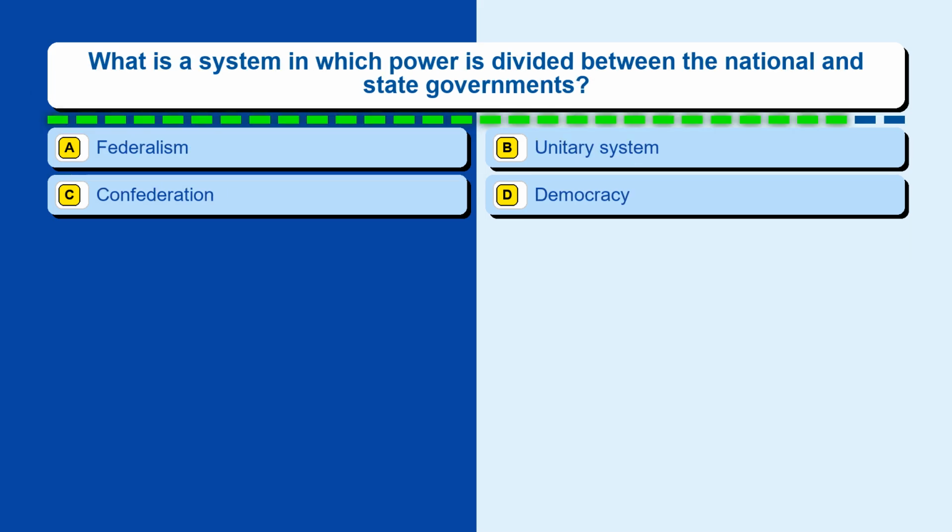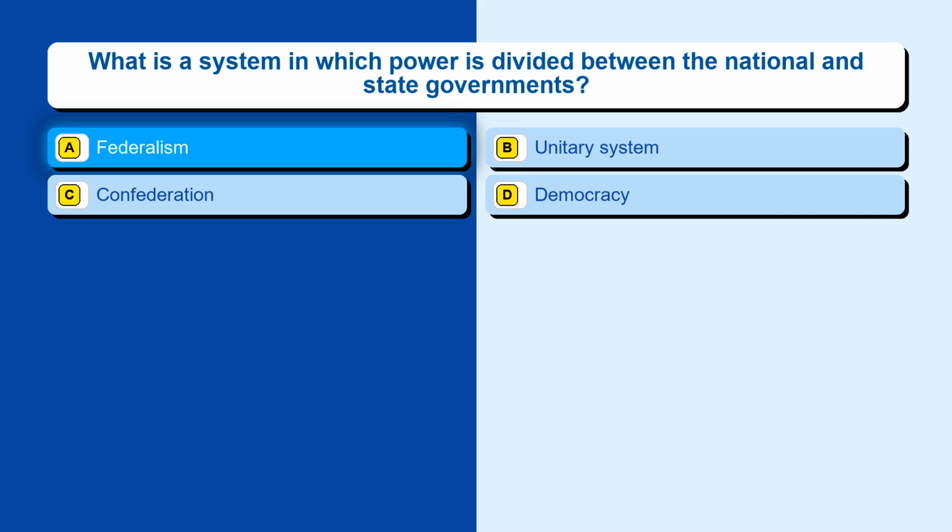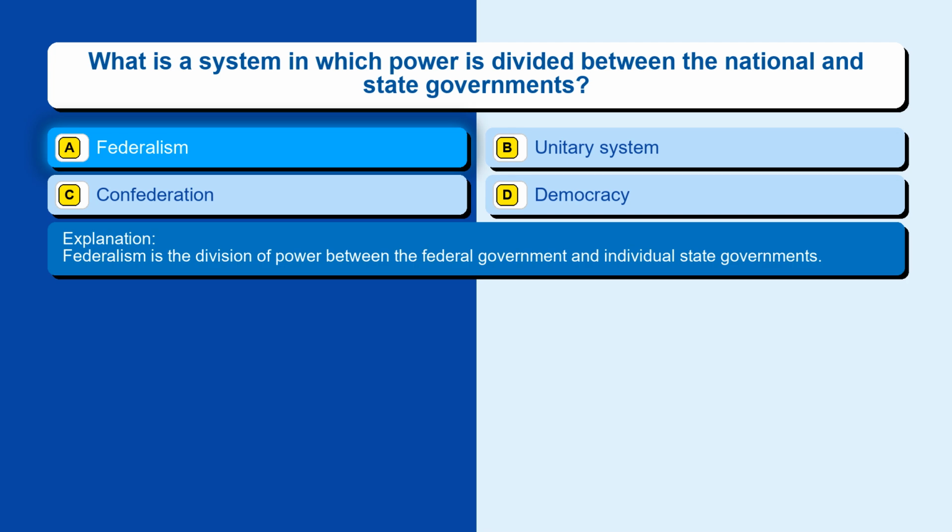Question 18. What is a system in which power is divided between the national and state governments? Option A, federalism. Option B, unitary system. Option C, confederation. Option D, democracy. The correct answer is option A, federalism. Federalism is the division of power between the federal government and individual state governments.